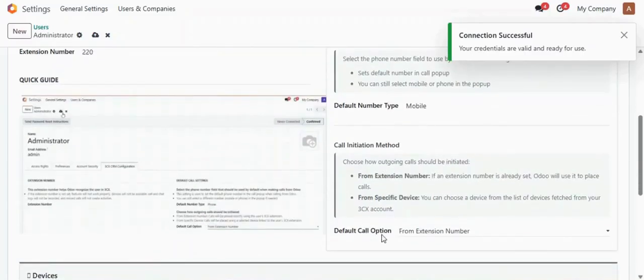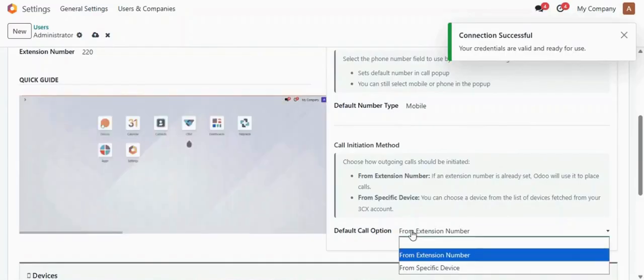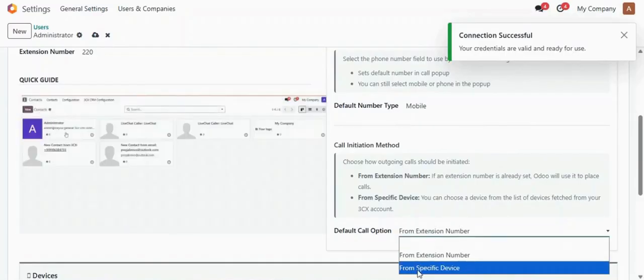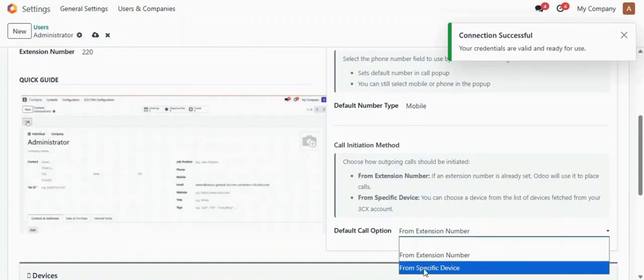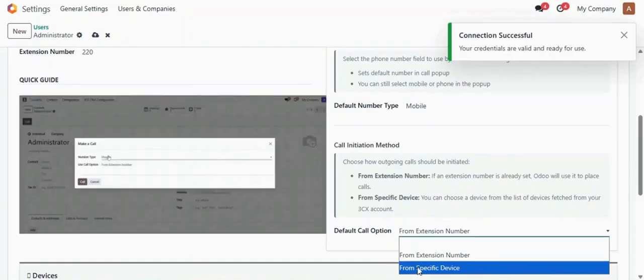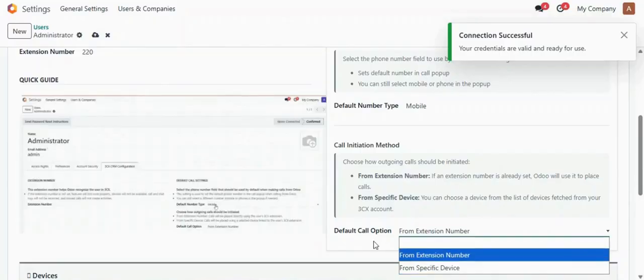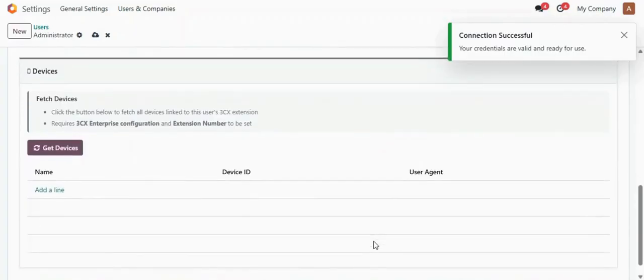Then the default call option will be from extension number or from specific device. A certain user has been given different specific devices in 3CX, so through which device they want to call from 3CX, but by default it will be set from extension number. Here you can see the option of get devices.